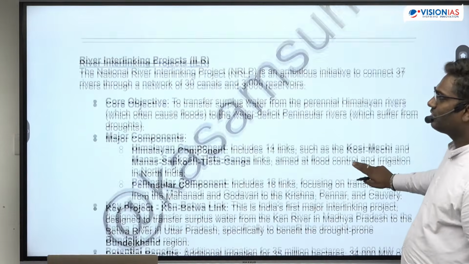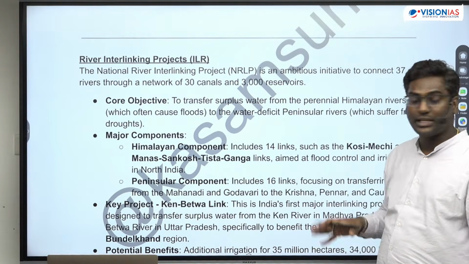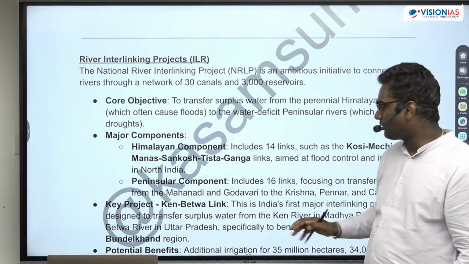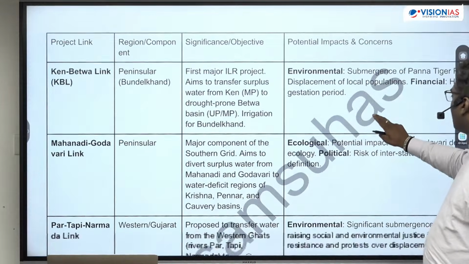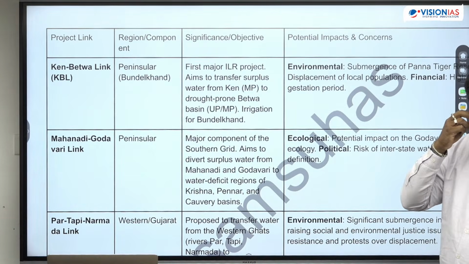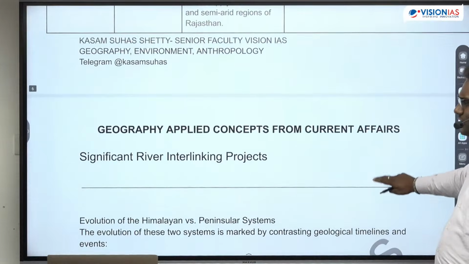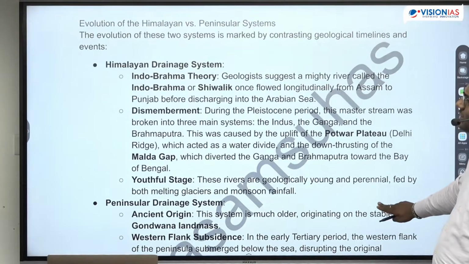And further, we have some of the important river interlinking projects. इससे क्या impact है, क्या significance है? Okay, so that is one more thing. So we'll be looking into those. इधर देखो, ऐसा table है. I've put the table. Okay, so you'll be getting. Okay, we'll be looking into all of this, and I'll give you this handout also. Okay, so yeah, and उसके बाद, yeah.